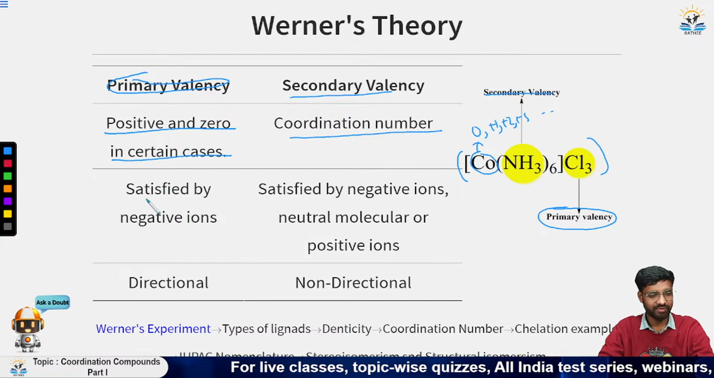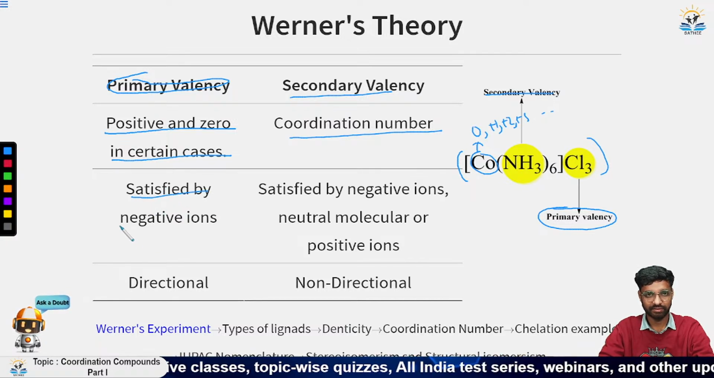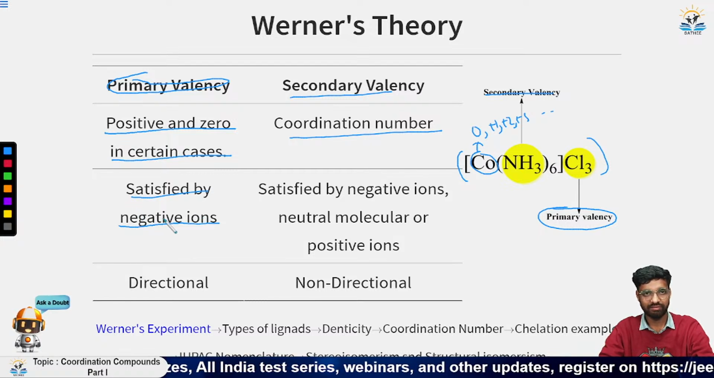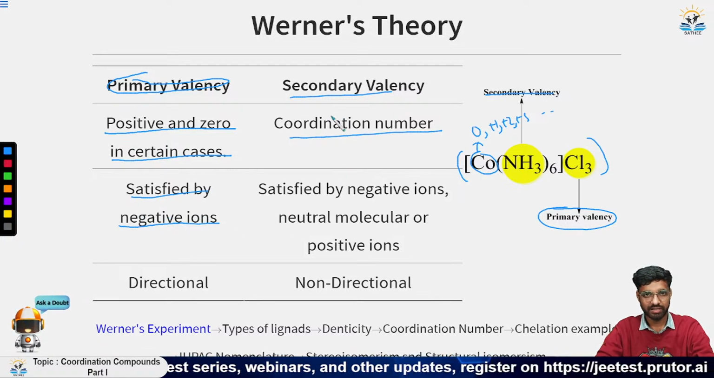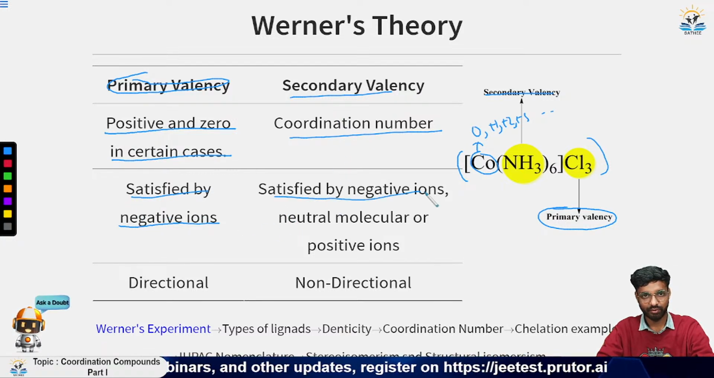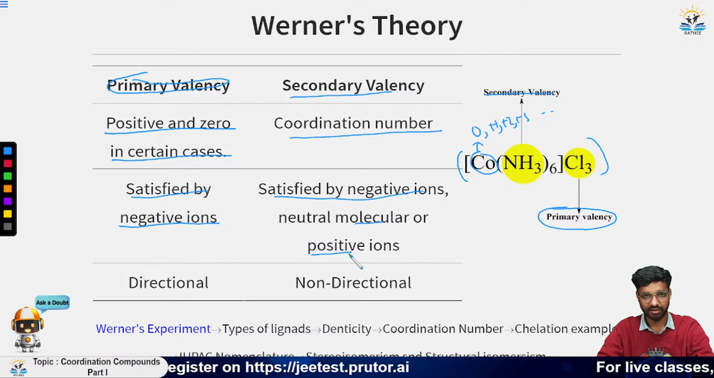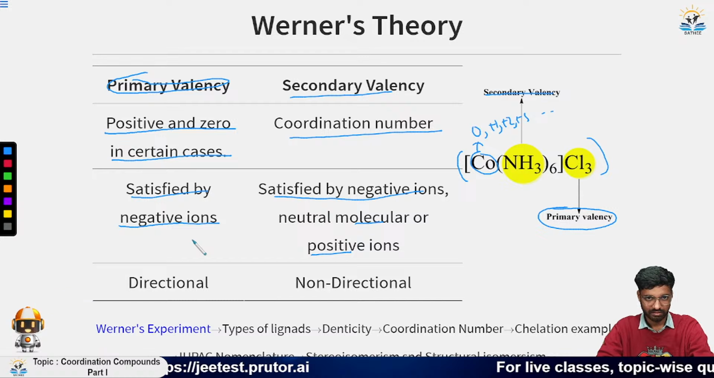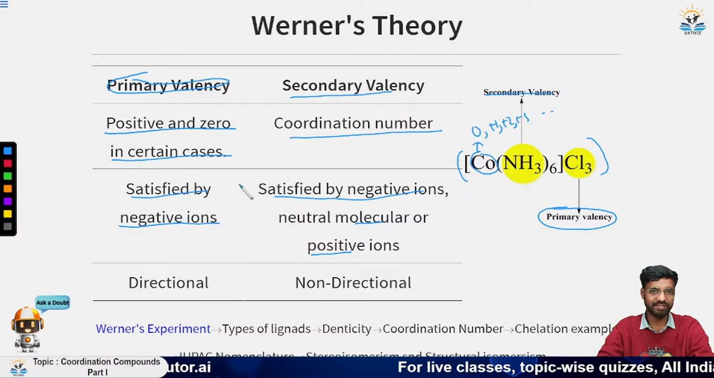Now the primary valency is satisfied by negative ions. This is the main key point here: the primary valency is always satisfied by negative ions, while the secondary valency can be satisfied by negative, positive, or neutral species, any of these. Now the next one is that it is directional in nature.